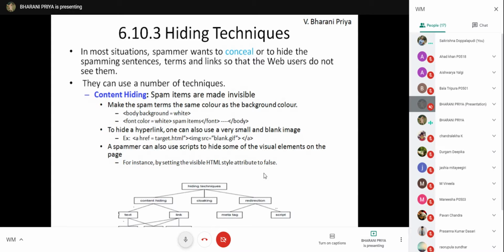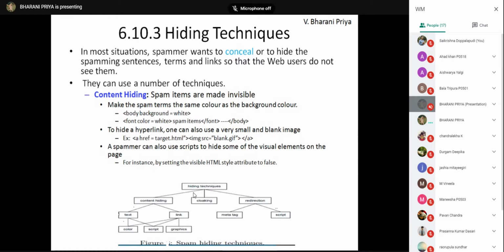When you are sending one element to another element, and if you don't want to display it, you need to use this hidden element. Okay, there are 3 types of hiding techniques: content hiding, which we have seen already, cloaking, and redirection.